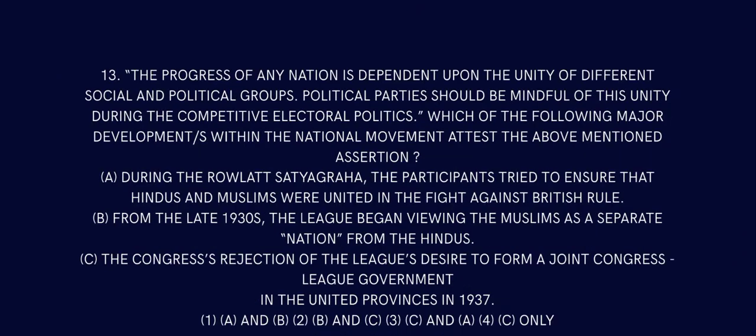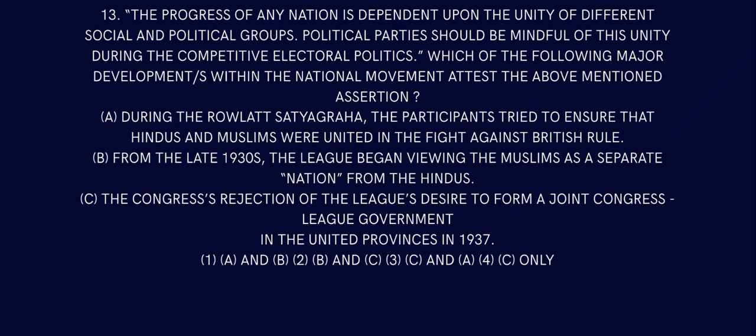Question number 13. The progress of any nation is dependent upon the unity of different social and political groups. Political parties should be mindful of their unity during competitive electoral politics. Which of the following major developments within the national movement attest the above mentioned assertion? During the Rowlatt Satyagraha, the participants tried to ensure that Hindus and Muslims were united in the fight against British rule. From the late 1930s, the League began viewing the Muslims as a separate nation from the Hindus. The Congress rejection of the League's desire to form a joint Congress-League government in the United Provinces in 1937.